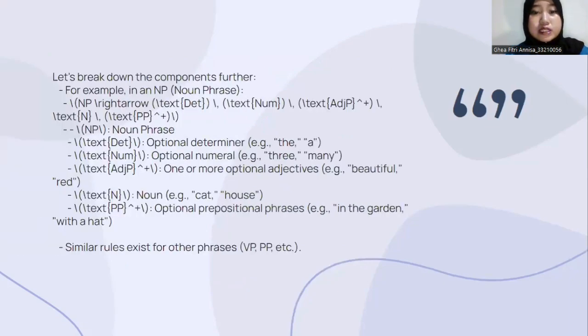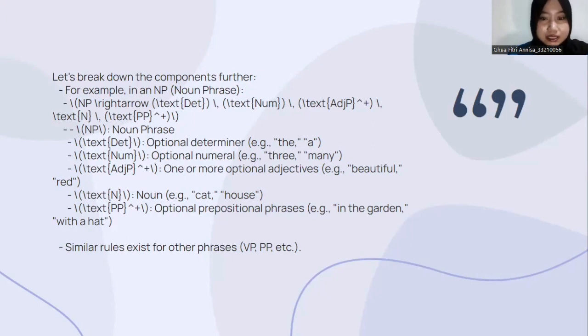Let's break down the components further. For example, in a noun phrase, the rule contains a determiner, a numeral, an adjective phrase, the noun, and the prepositional phrase.